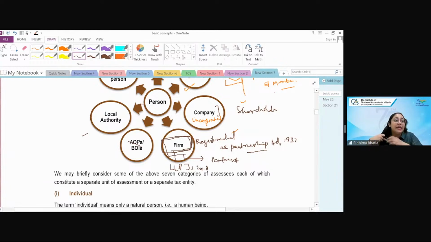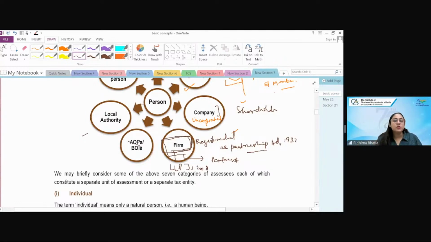दोनों आएंगी. कहीं जगह only partnership firm would be there, and that just spaces your section 44AD, where only partnership firm is there, LLP is not there. But that would be written clearly in explanation or the proviso. Okay? So please read the act properly. Company word पढ़ा तो company पूरा, all companies, foreign, Indian सब. Domestic पढ़ा तो domestic only. Firm पढ़ा तो both LLP and partnership firm both.